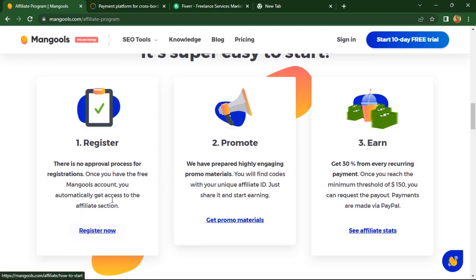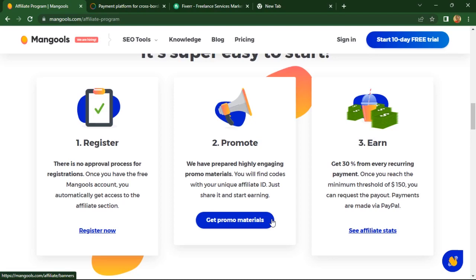Then after registering, the next thing you should put into consideration is to start promoting. We have highly engaging promo materials. You'll find codes with your unique affiliate ID. Just share it and start earning. So how do you actually start sharing? You need to have an audience. You need to have marketing outlets, like maybe you have Instagram pages, you have YouTube channels just like me, you have Facebook pages where you can actually showcase this product and talk about it. You can talk to your friends one-on-one who happen to be digital content creators as well, to sign up for Mangoose and purchase a plan so that you can earn as well.